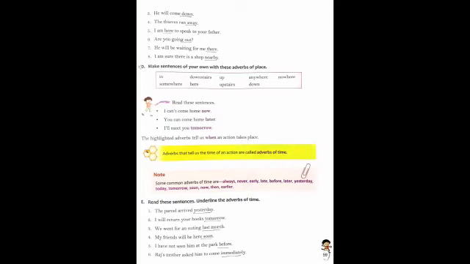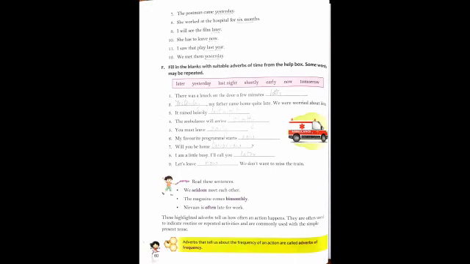So over here some examples: I can't come home now. You can come home later. I will meet you tomorrow. The highlighted adverbs tell us when an action takes place. So these are the words given in your book also: always, never, early, late, before, later, yesterday, today, tomorrow, soon, now, then, earlier. By these words you can know the time when the action happened.